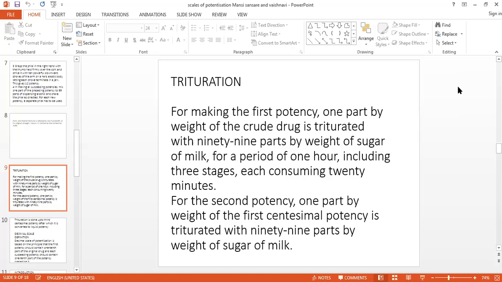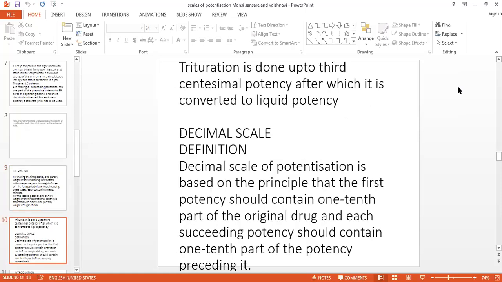Similarly, when you want to form the second potency, that is the 2C potency, take one part by weight of the first C potency and 99 parts of sugar of milk. Triturate it for 1 hour in the same fashion as we have done for the 1C potency. For the trituration of the third C, again you have to follow the same procedure.